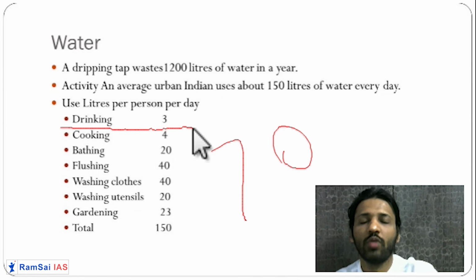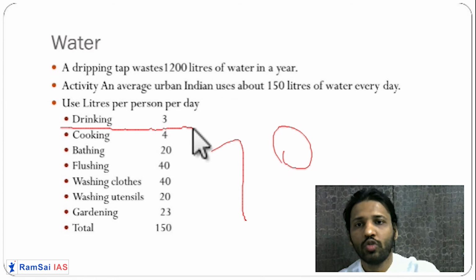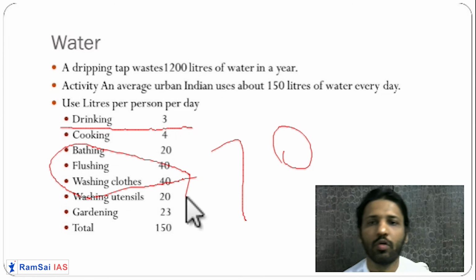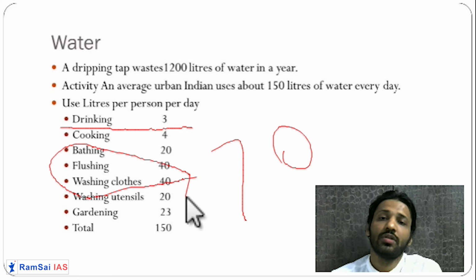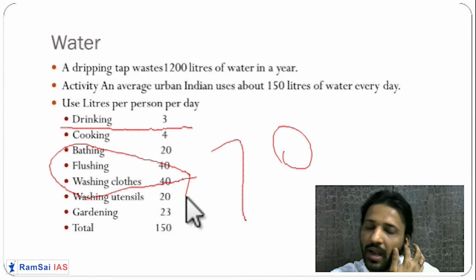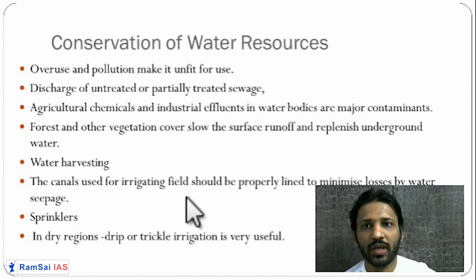Drinking water, an average person drinks only 3 liters per day. The maximum water is used for washing clothes and flushing, 40 liters of water. So here we can reduce this water use for further conservation of water. If you reduce the water use in flushing and washing clothes, a huge amount of water will be saved. Almost 50% of the water will be saved. Getting it? So these are the important facts that you can use.